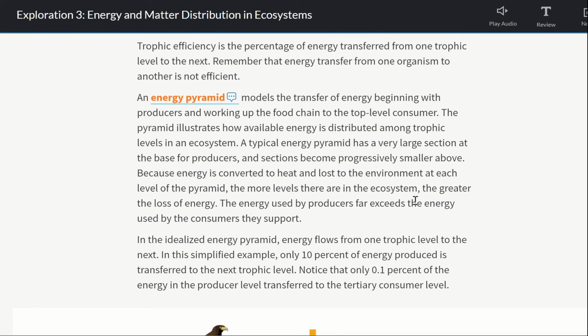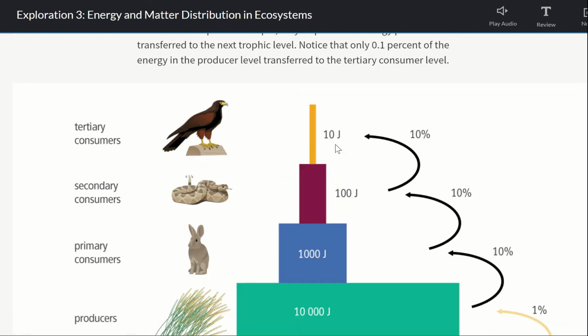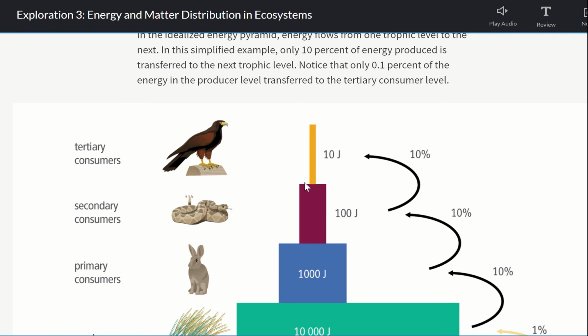But the last thing we really want to look at as we scroll down past all of this is the energy pyramids. This much energy is going to be released by the sun, but only this much energy is going to be stored by that plant. And then only this much energy is going to be obtained by the rabbit, and only this much energy is going to be obtained by the snake. And then finally you get to the higher level bird. And so we're losing 90%.